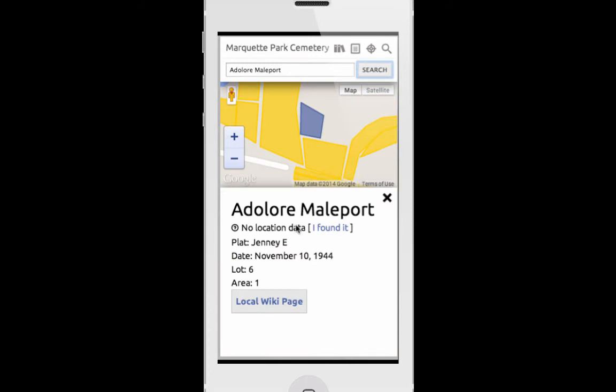And Adolore we don't know as much yet. We know which plat she's in, but we don't know which plot she's in. So we hike around the cemetery, we hike over to her plat, and we look for her grave, and we find it, and then we want to help enter that information into the system. So we say, okay, well, this is my location in the cemetery. Here's where I'm currently located, and that happens to be where Adolore is.